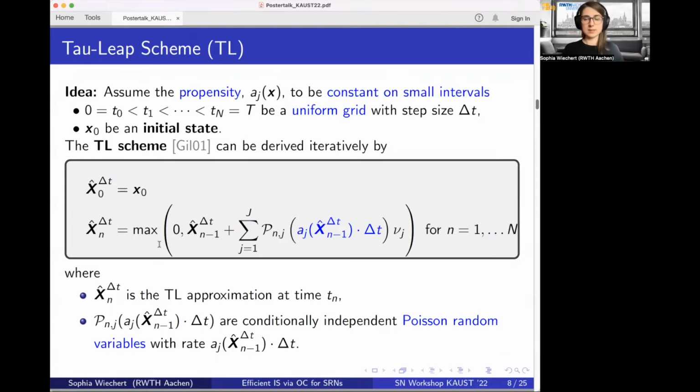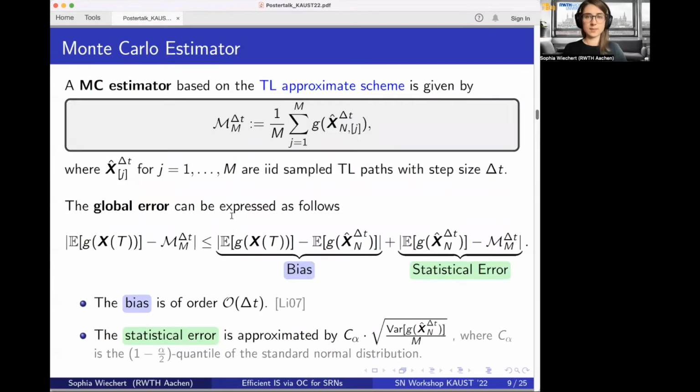This is similar to Kurtz random time change representation, with the difference that instead of using a Poisson process over an integral, we use Poisson random variables, and the parameters are given by the propensity of the current state times delta t, the length of the grid. And we also apply a projection to 0. This is this maximum term here in each of our steps. And this is to prevent negative values which are non-physical.